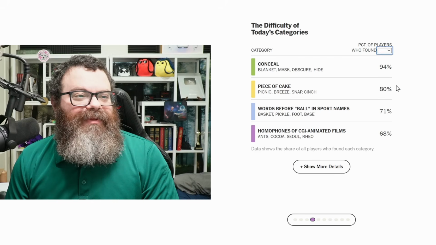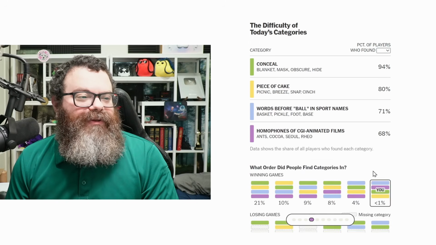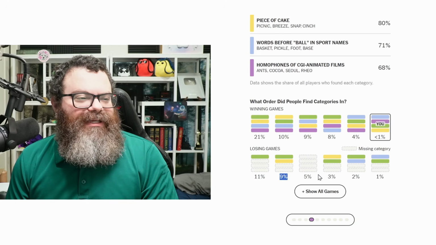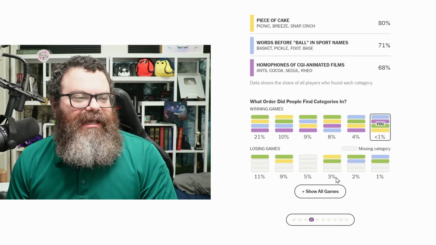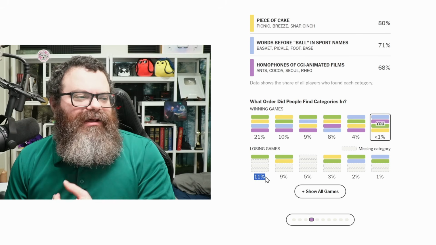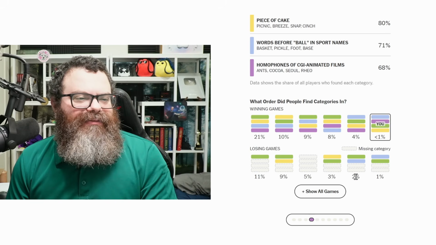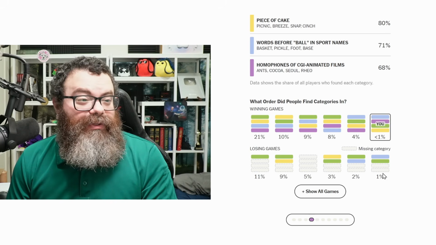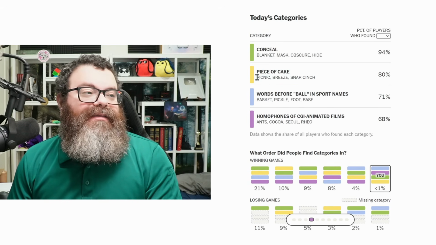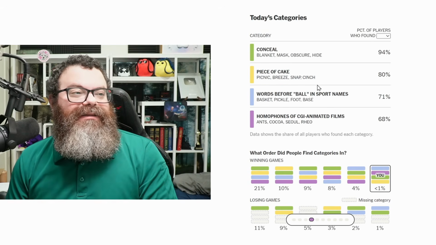It's mostly purple people aren't getting. What are the losing games? So the biggest is 12% getting green and yellow, but not being able to figure out blue and purple. That's pretty common. 11% only green, 5% nothing, 3% green, blue. Interesting, not getting yellow. I guess this does come down to knowing that these can all mean easy.